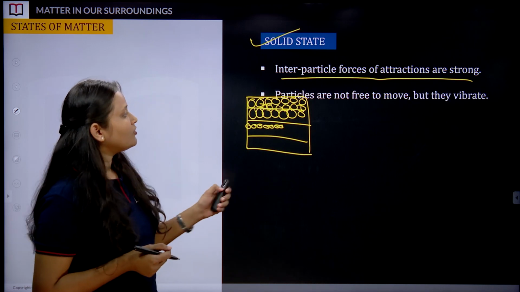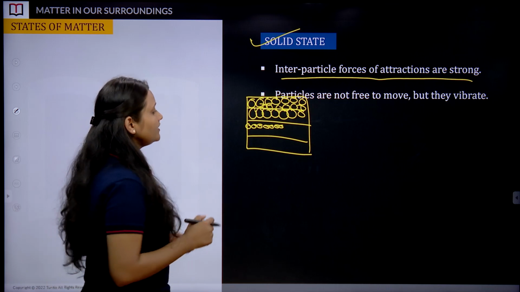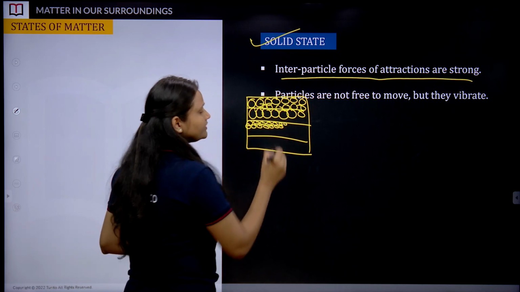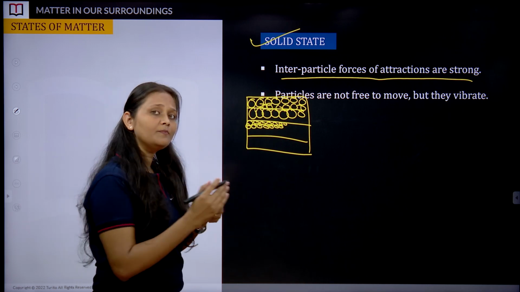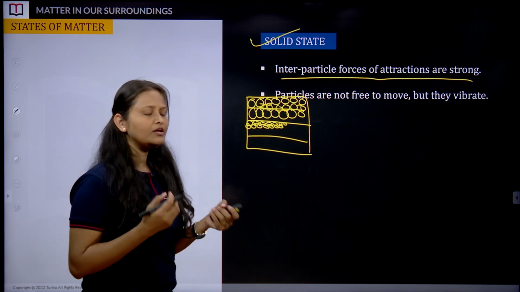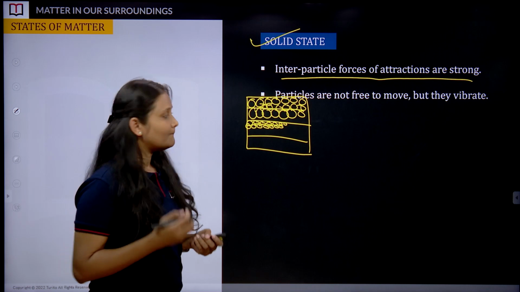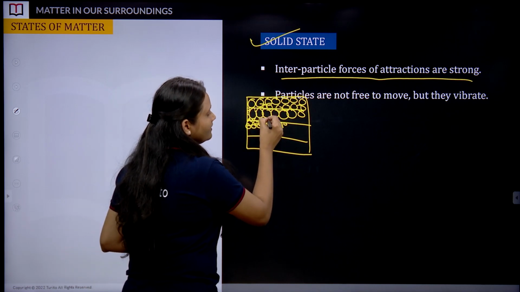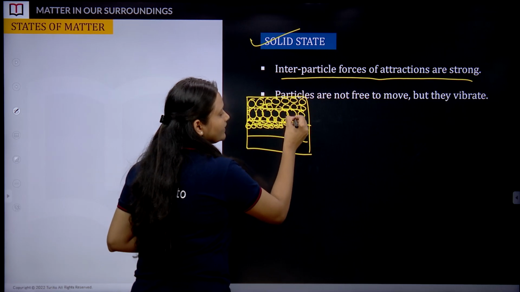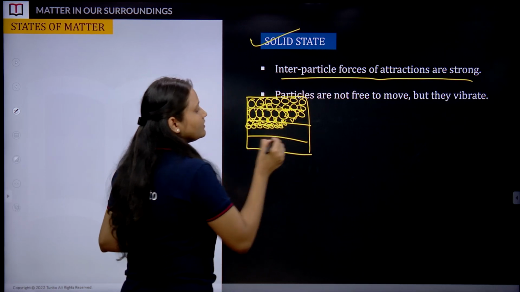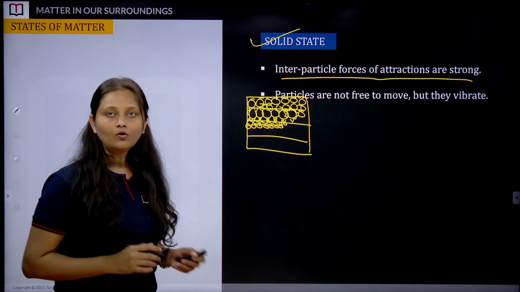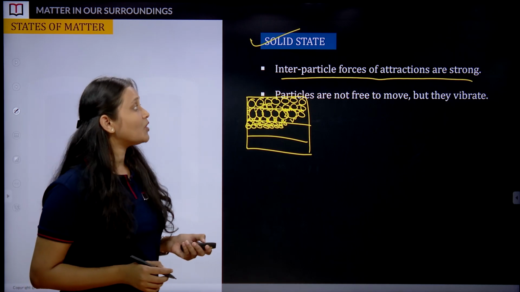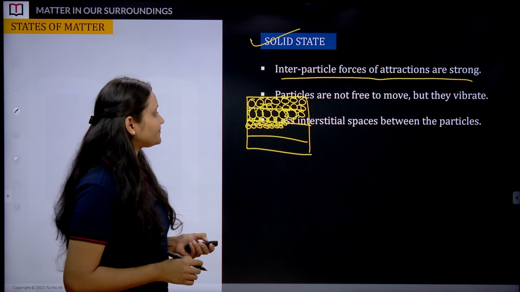Particles are not free to move but they vibrate. Now here as I have drawn the arrangement of these particles, do you really think that they are able to move from one place to another? No, right? They are very compact, but they can vibrate on the position where they are. Okay, so wherever they are located, they can vibrate on the position where they already are. Okay, so these are some properties of solid states.